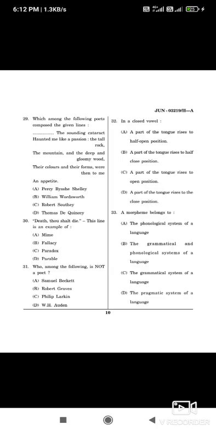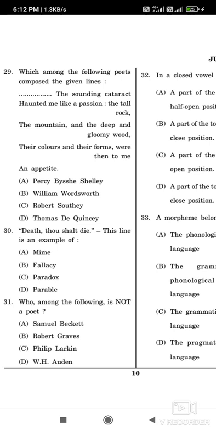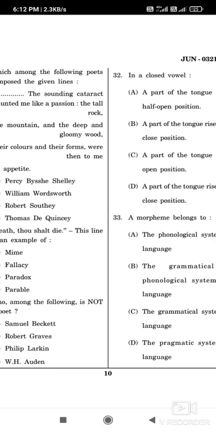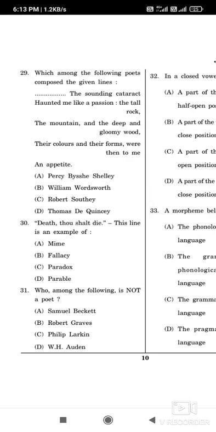Now question number 29: Which among the following poets composed the given lines? The sounding cataract haunted me like a passion, the tall rock, the mountain and the deep and gloomy wood, their colors and their forms were then to me an appetite. Which among the following poets composed the given lines? The correct option is B, William Wordsworth.